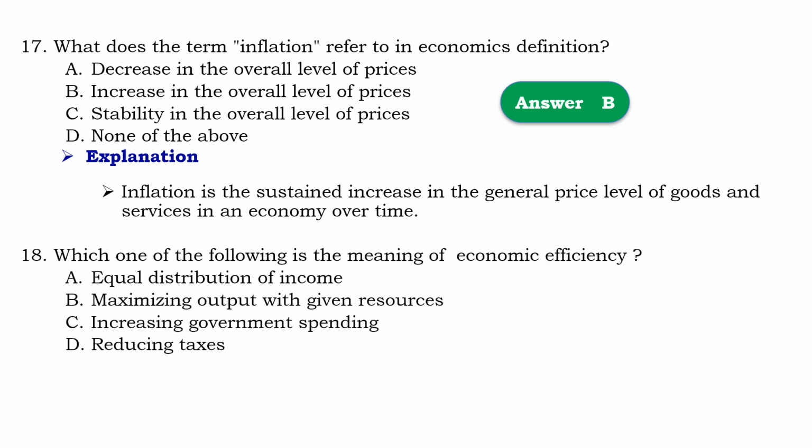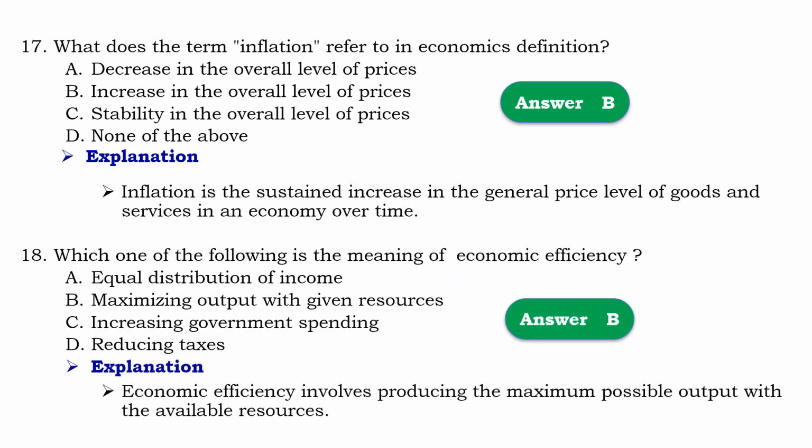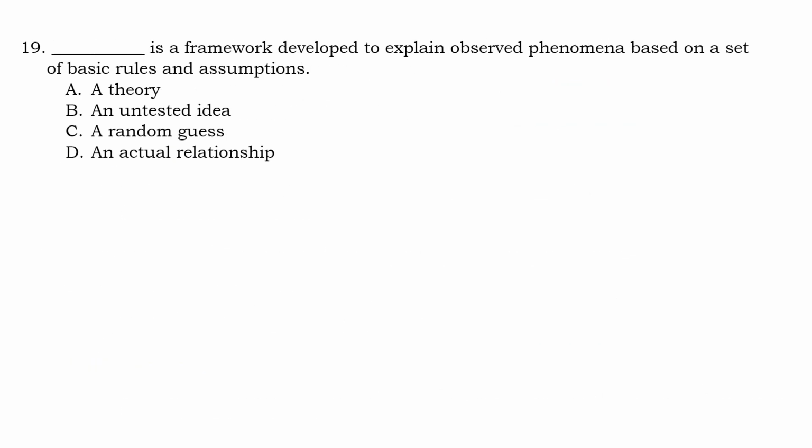Question number 80. Which of the following is the meaning of economic efficiency? ከሚከተሉት ውስጥ የኢኮኖሚክ ኤፊሺየንሲ ፍቺ የሆነው የትኛው ነው ይላል? So that should be B, maximizing output with given resource. Means that economic efficiency involves producing the maximum possible output with the available resource.